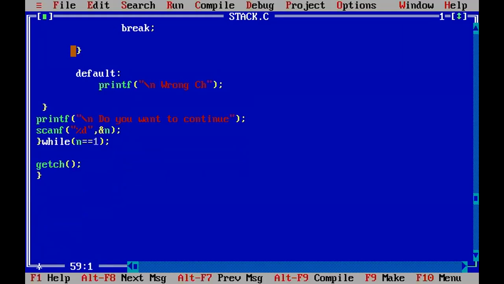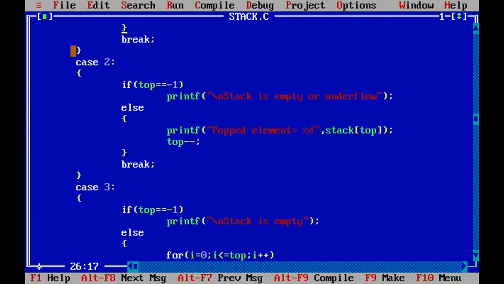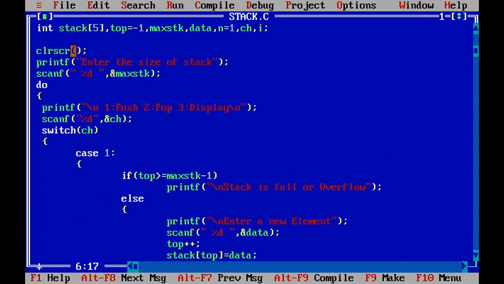Now what are you saying? Why have you written while? So we'll do one thing. We'll remove the while, so that you will understand why we use while. Is that okay? We will use only the switch.